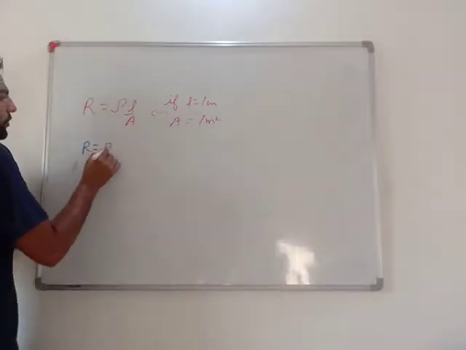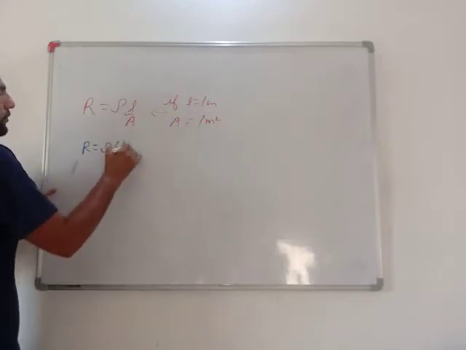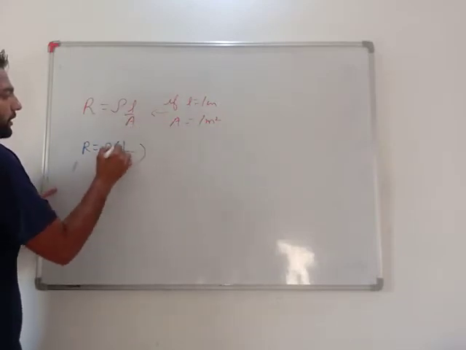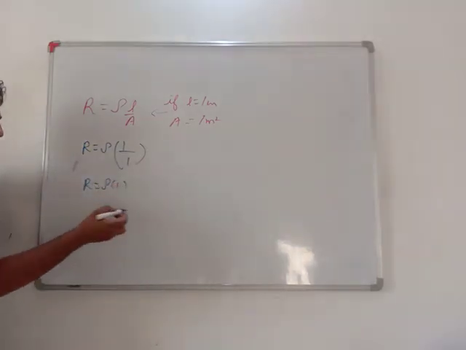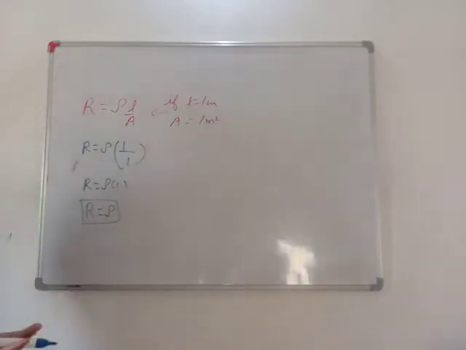R equals rho L1 by A1. 1 by 1 is 1, so R equals rho into 1. What is rho into 1? It's rho. So R equals rho. Very important. What is resistivity?